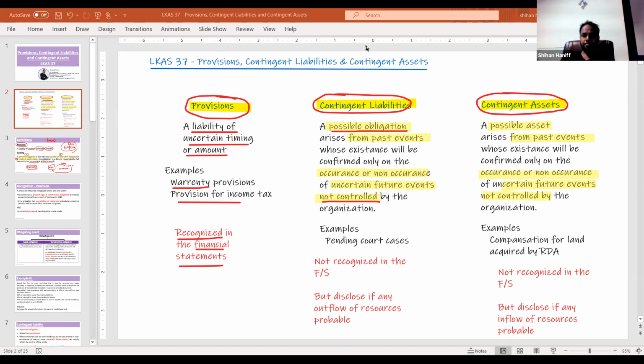For an example, so you take this from the example. Okay, pending court case. Let's say we are selling some goods to the customer.